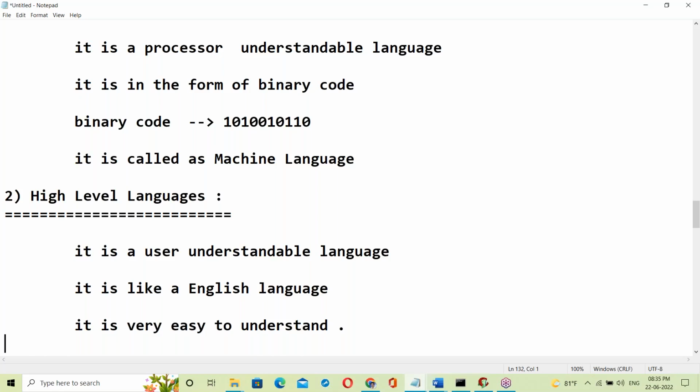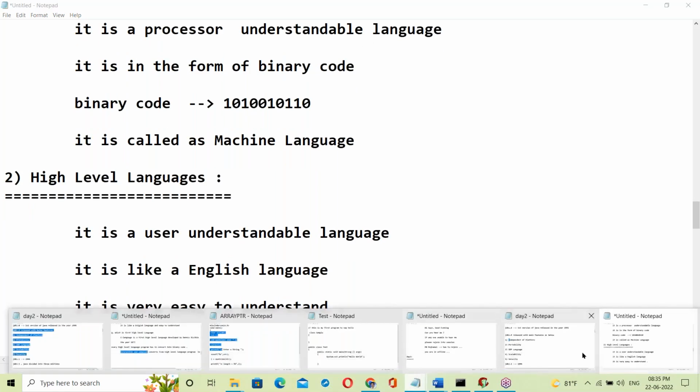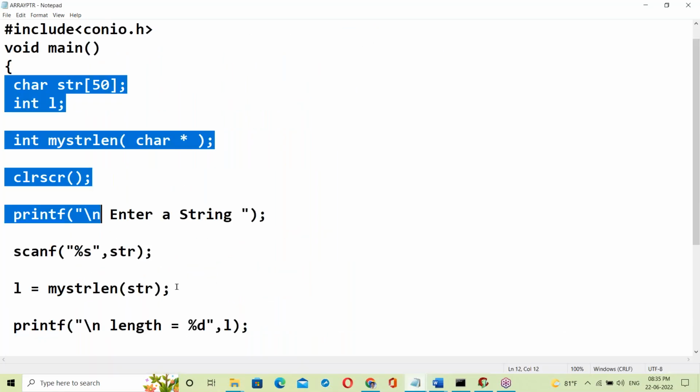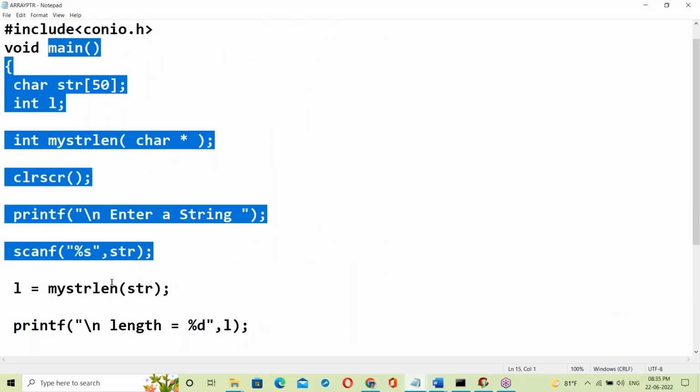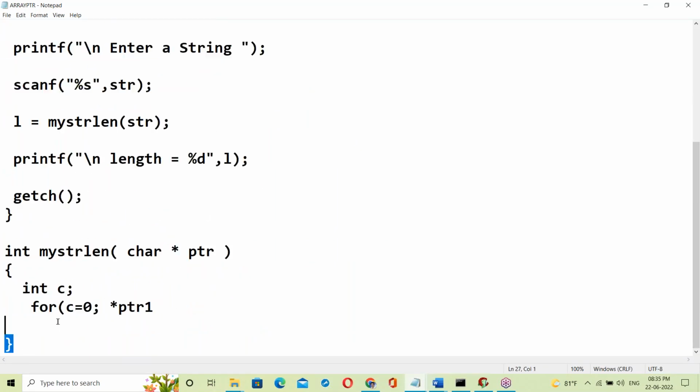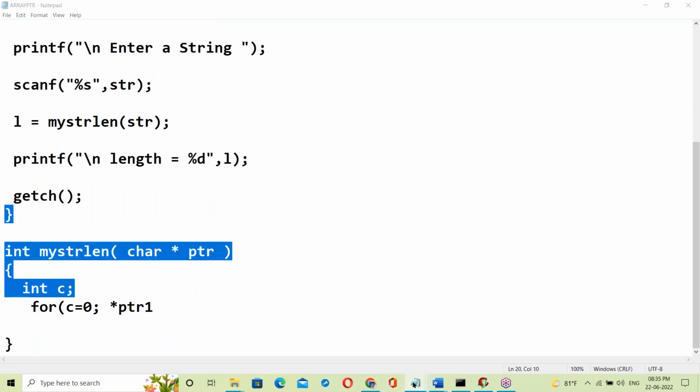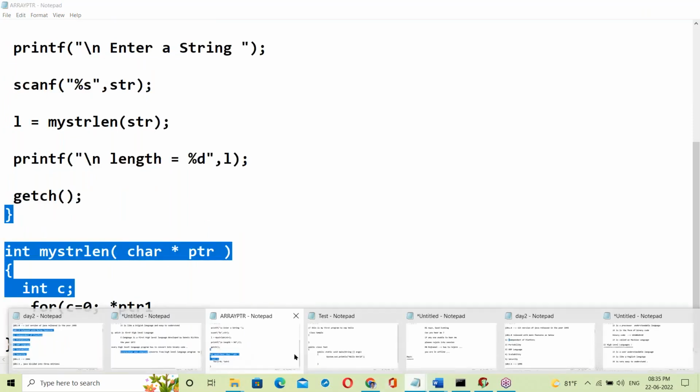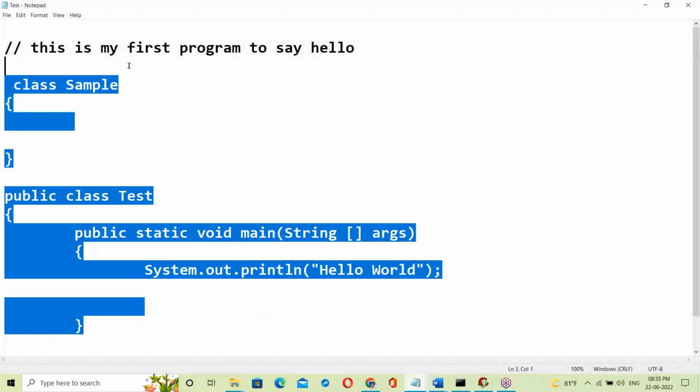See here, for example, a C program. This is a high level language, looking like English. Next, a Java program, also looking like English. C, C++, Java, Python, HTML.